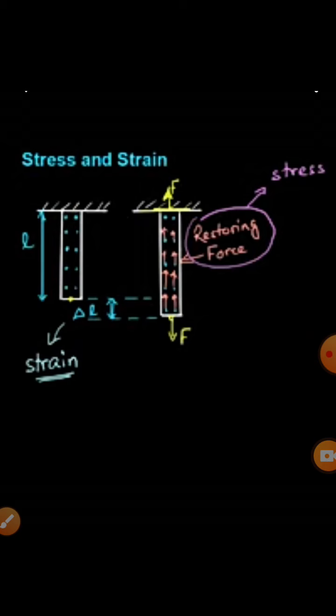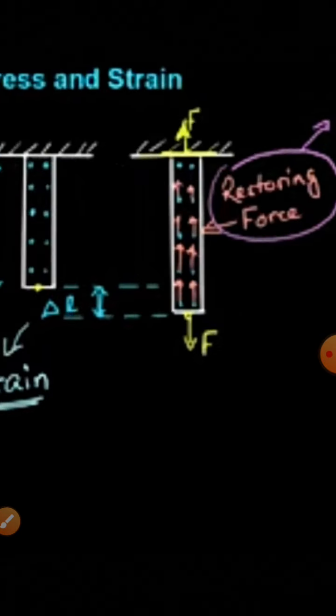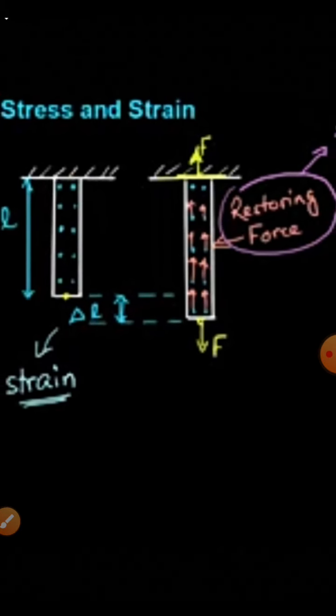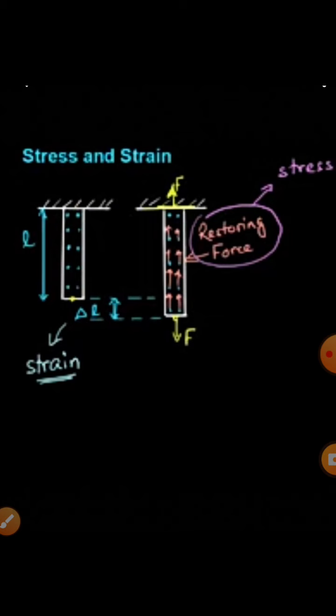Now if this body to which the force is applied has a cross sectional area A, then the stress will be equal to restoring force upon the cross sectional area A, and the strain will be equal to change in dimension upon original dimension. Here the length of the body is changing and the change in length is shown in the figure as delta L. So the strain will be equal to delta L upon original dimension, that is original length, which will be equal to L.